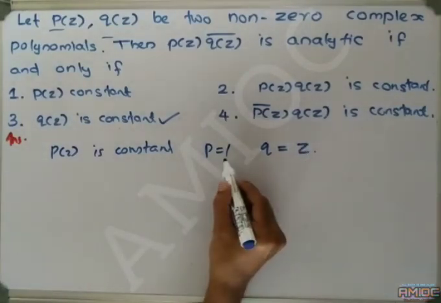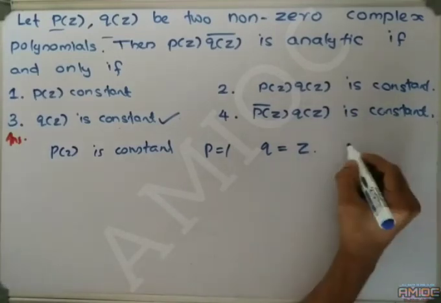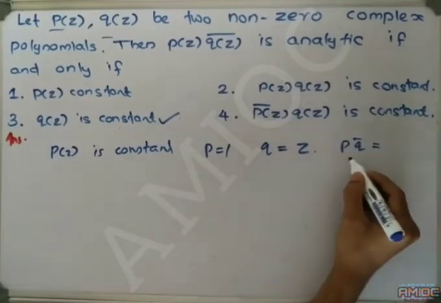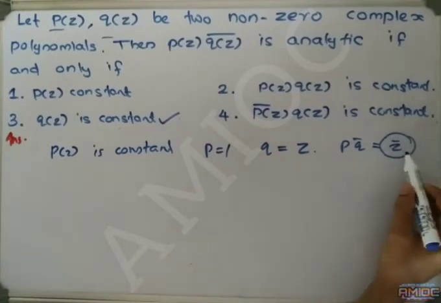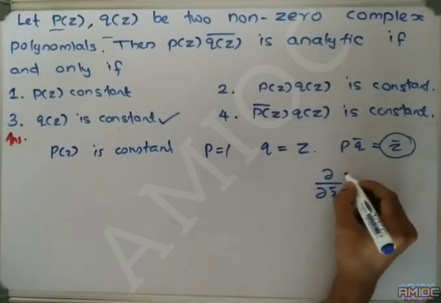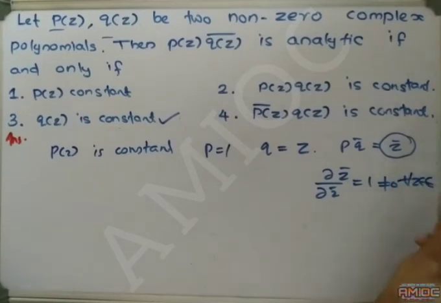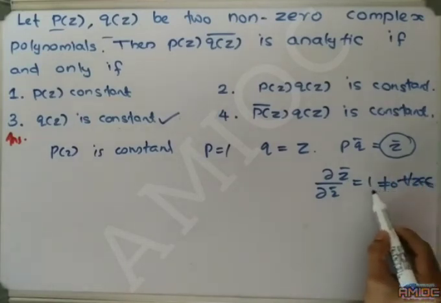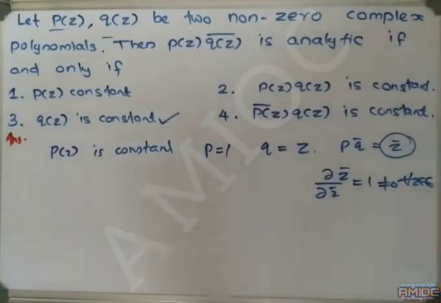P is a non-zero complex polynomial which is analytic, and Q is z, which is also analytic. What about P·Q̄? P·Q̄ is z̄. z̄ is not an analytic function. z̄ does not satisfy the Cauchy-Riemann equation, since ∂/∂z̄ of z̄ is equal to 1, not equal to 0, for all z belonging to C. That means the function is not analytic for any z in C. Therefore, the first option is false.